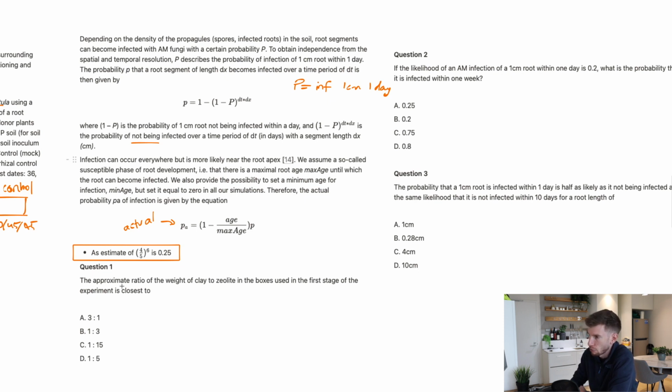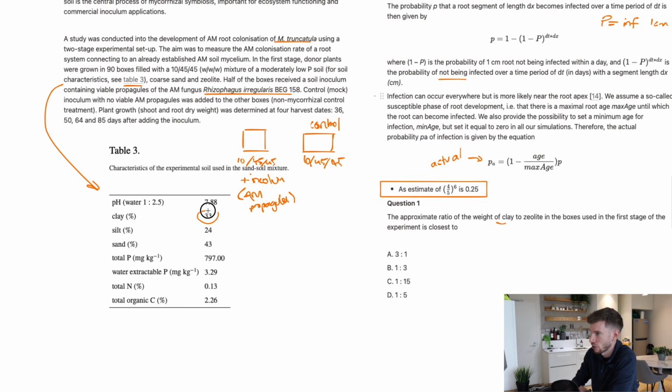So then question 1: the approximate ratio of the weight of clay to zeolite in the boxes used in the first stage is closest to. Now I've basically put this in as a trick question. So of course, if you go to the table and you look to clay, you'll see 33%, right? And then the problem is you'll see zeolite and it's not there in the table, but it was there over here.